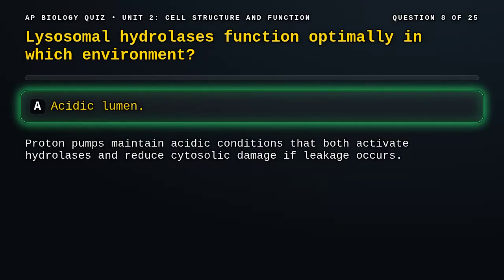Correct answer, A. Lysosomes maintain a low pH with proton pumps. The acidity both optimizes enzymes and limits damage if enzymes leak into the cytosol.